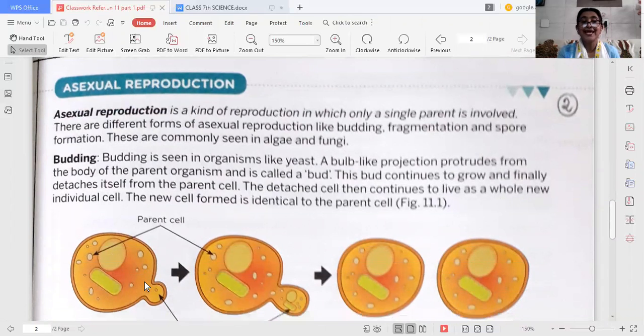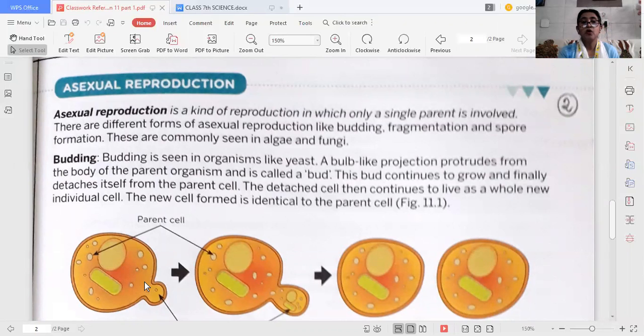Now, what is asexual reproduction? It is a kind of reproduction in which only a single parent is involved. There are different forms of asexual reproduction like budding, fragmentation, and spore formation, and these are commonly seen in algae and fungi. First of all, we will discuss budding.